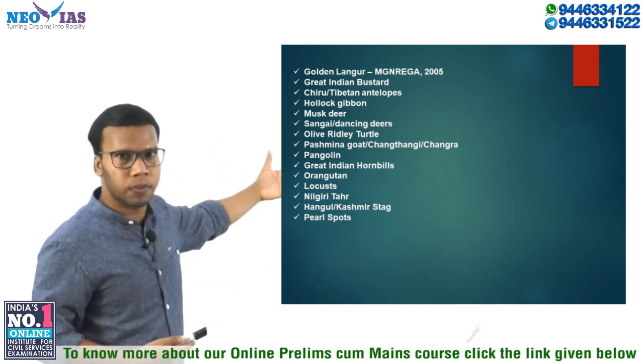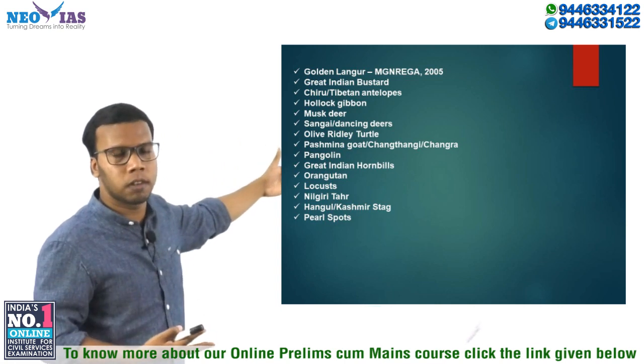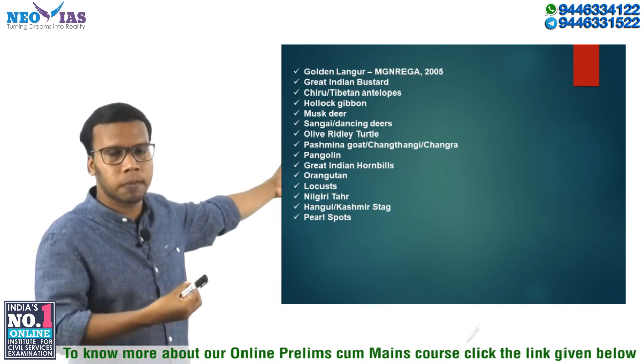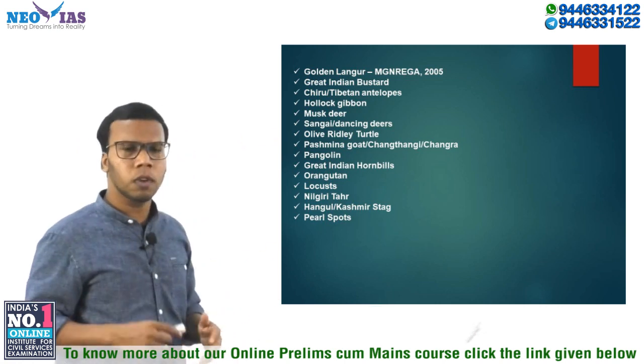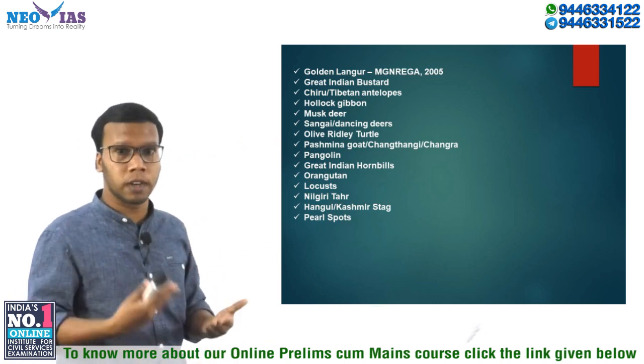Then pangolin, right? Chinese pangolin is there, Indian pangolin is there. Why is it trafficked? It is one of the most trafficked animals in the world, pangolins, for their scales. Then Great Indian Hornbill, orangutan. Whether the orangutan is found in India, we need to know about it.